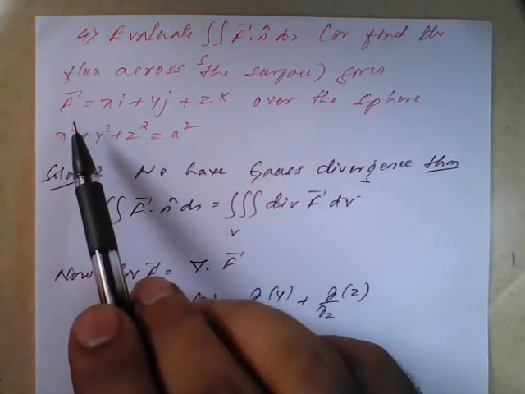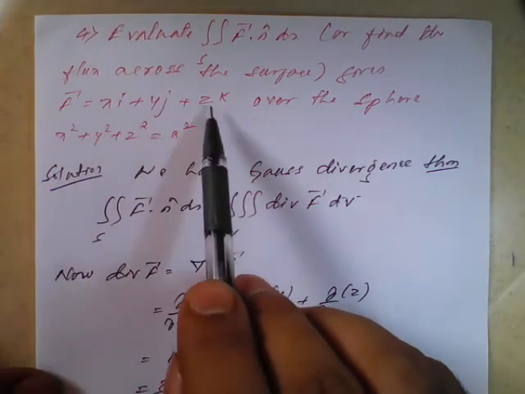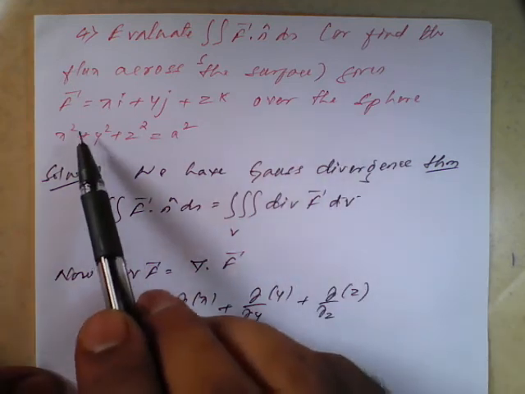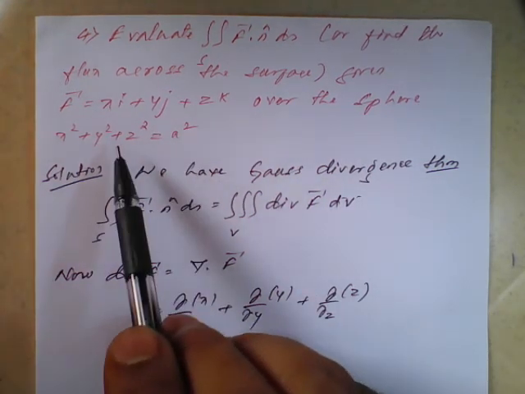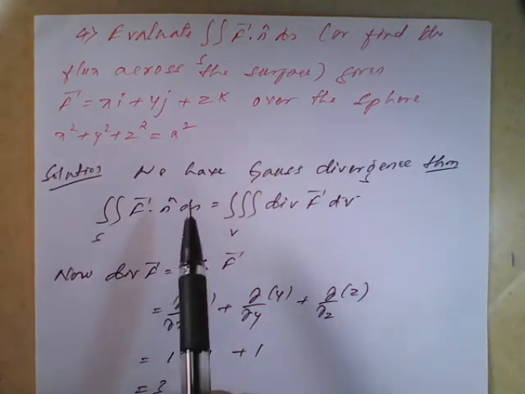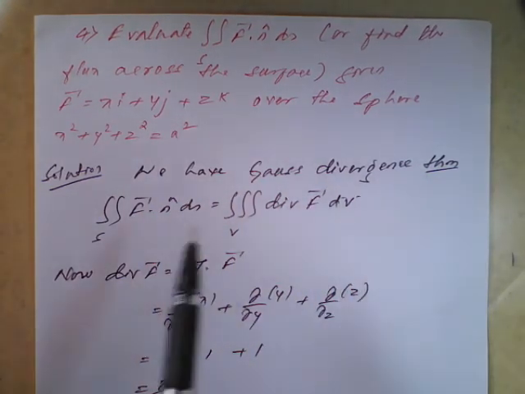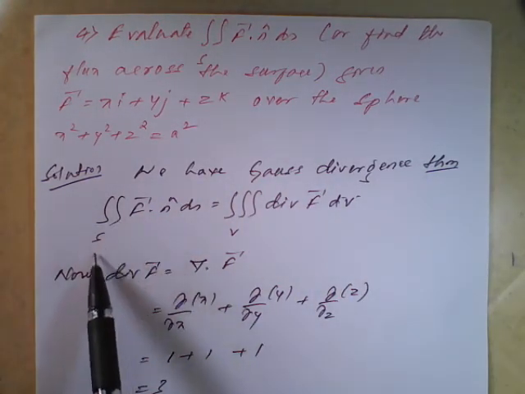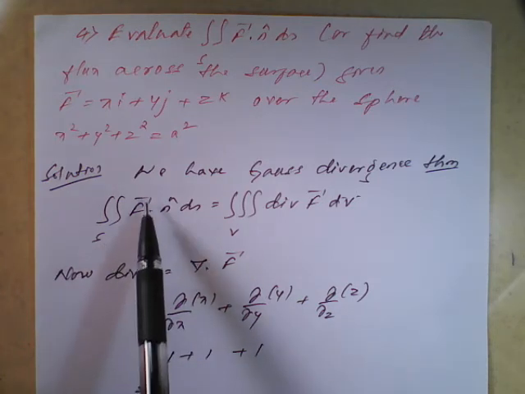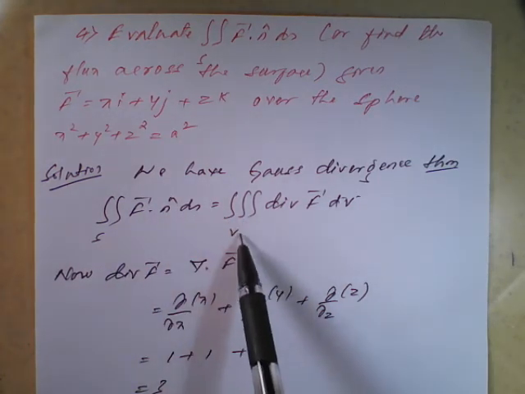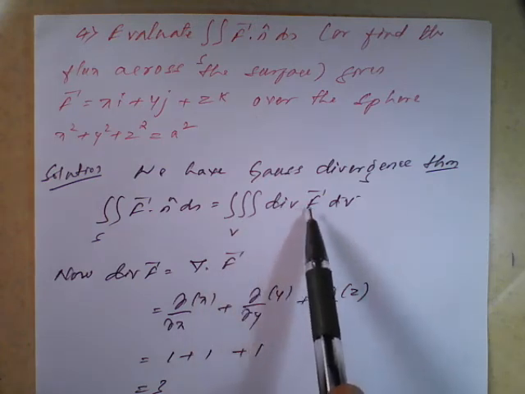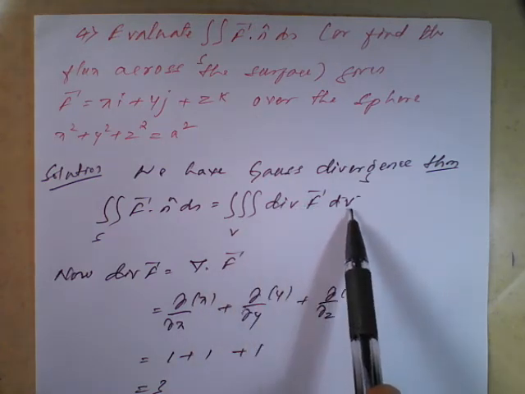So vector f they have given as xi plus yj plus zk over the sphere x square plus y square plus z square is equal to a square. This is the sphere equation now. So we have the Gauss divergence theorem as double integration over the surface S vector f dot n cap ds is equal to triple integration over the volume V of divergence of vector f into dv.